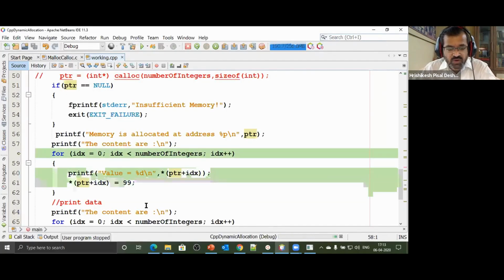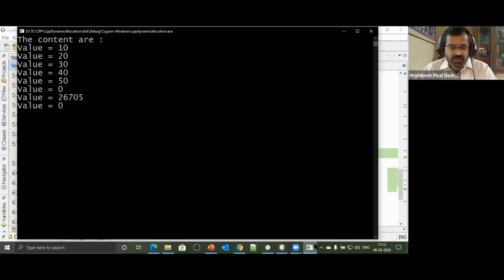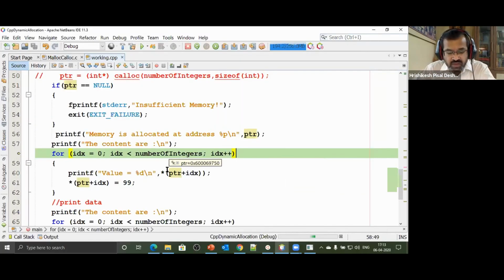Let's print the last block. What is there at that particular block of memory? And there was, so this is garbage. So malloc does not initialize that block of memory. We are lucky to have this thing. A lot of times it just ends up showing 0, 0, 0, 0 every time. Okay. And now we have printed those values.